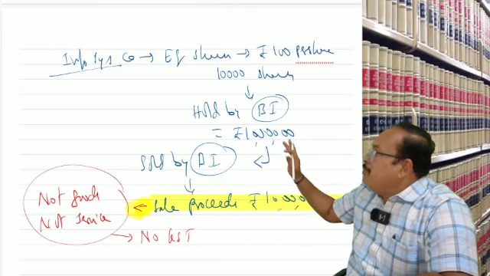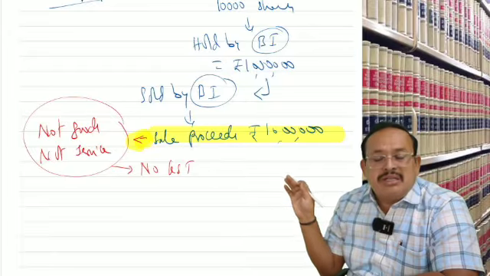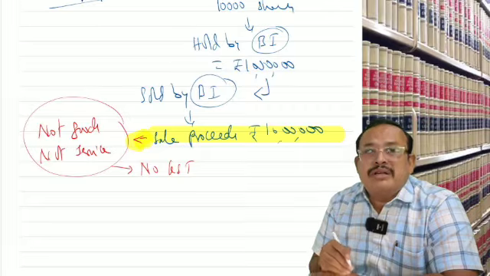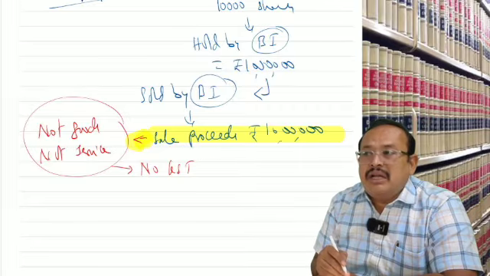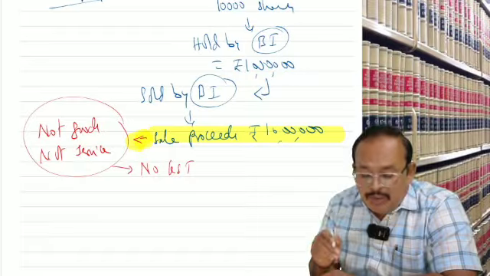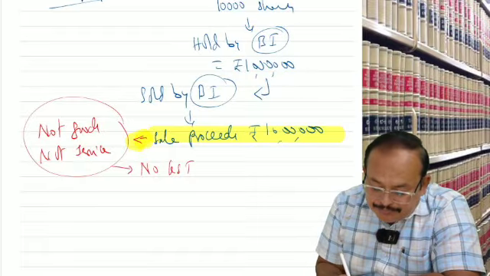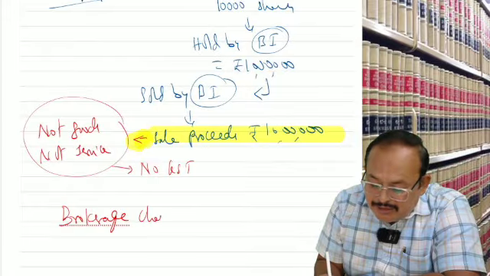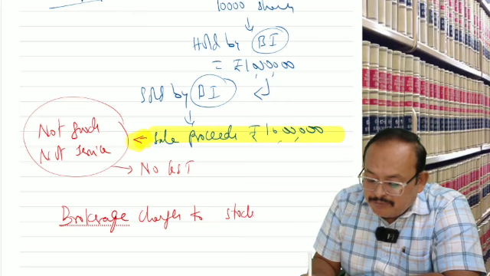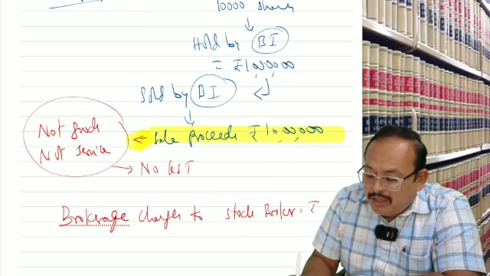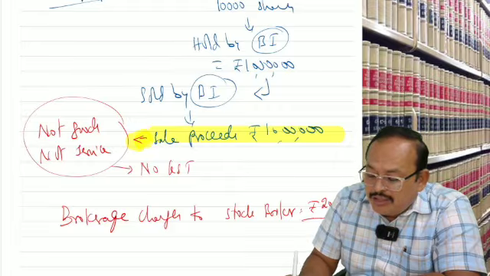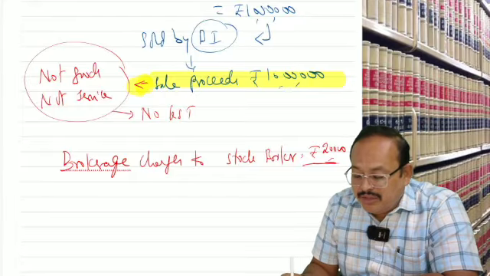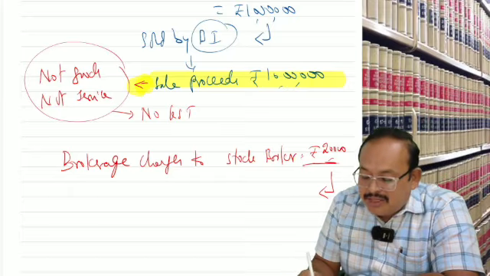Okay, Raja? இப்போ இங்க பாருங்க, sale of securities worth rupees 10 lakhs, neither goods nor services. Who sold it? Bharatwaj Institute sold it. Liable to pay GST? No. But Bharatwaj Institute paid brokerage charges to the stockbroker, rupees 20,000. How much? 20,000. Is it taxable or exempt? It is taxable.